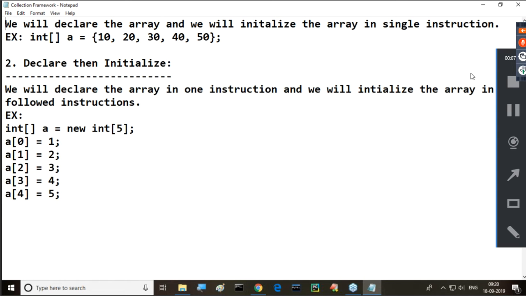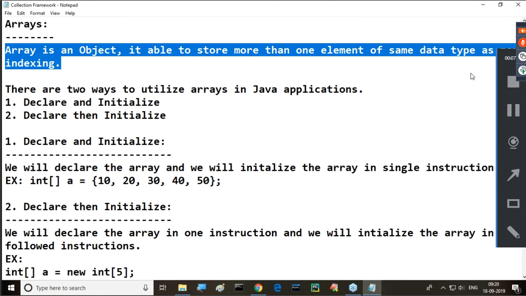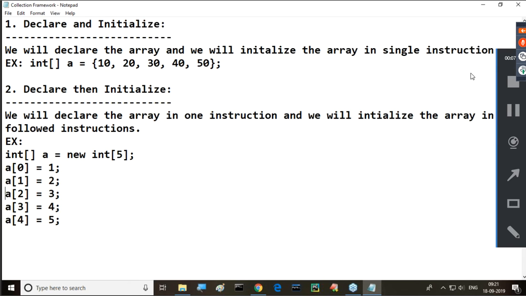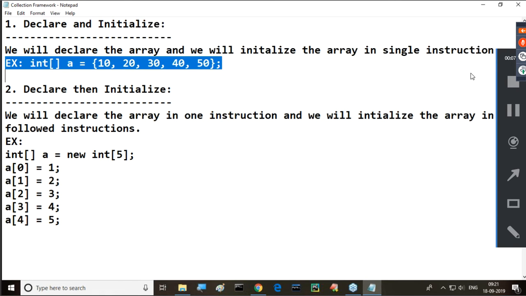Now tell me, sir, what I discussed up to now. First of all, I gave the definition for array. Now tell me, what is an array? Array is an object. It is able to store more than one element of the same data type as per indexing. Next, how many ways are we able to utilize arrays? Two ways. What are the two ways? Declare and initialize. Second one is declare then initialize. For declare and initialize, we declare the array and initialize the array in a single statement. Example: int[] a = {10, 20, 30, 40, 50};